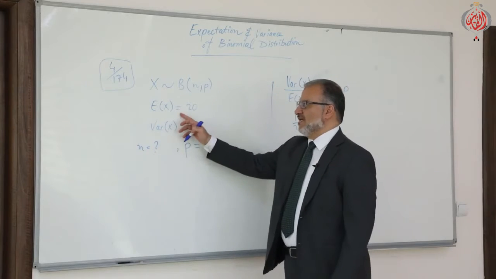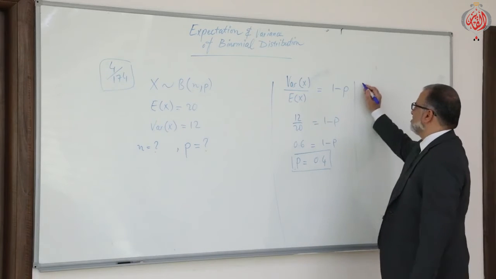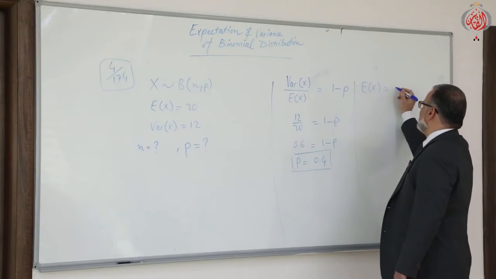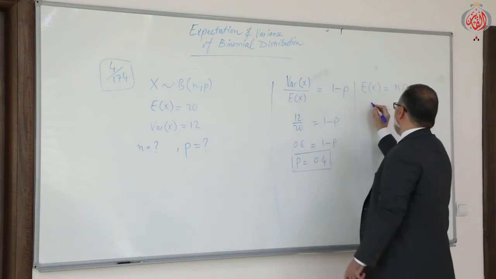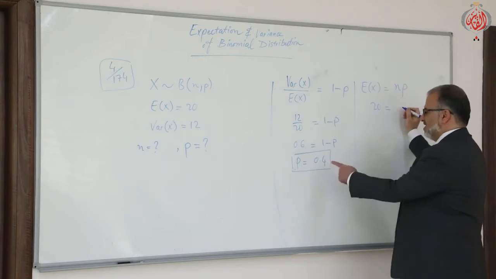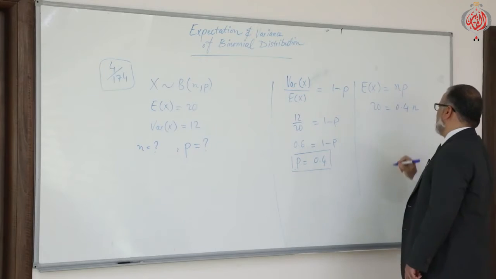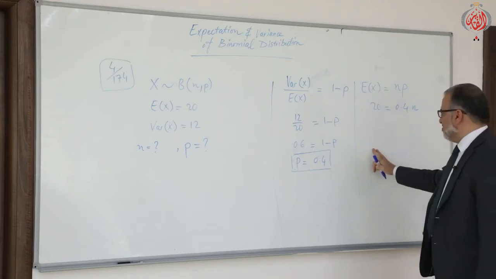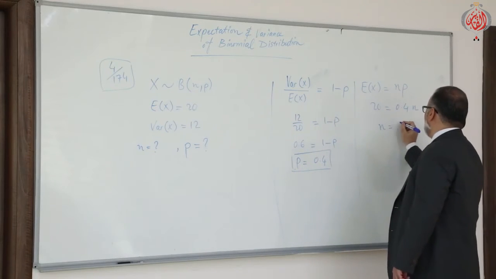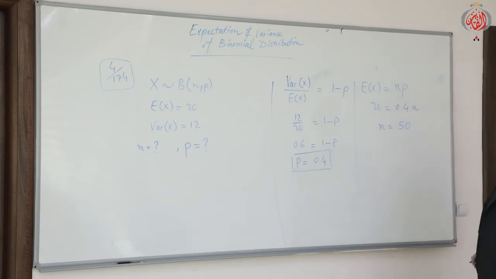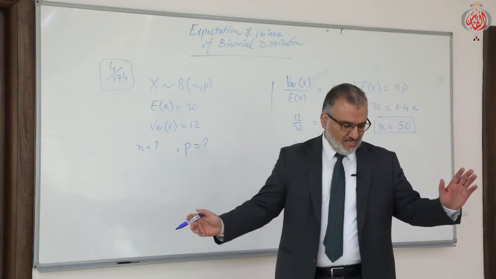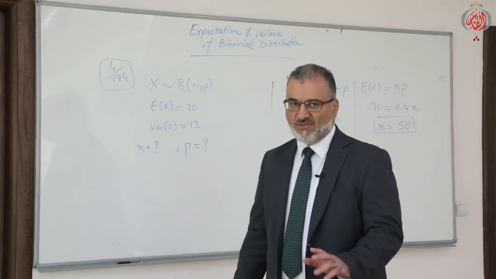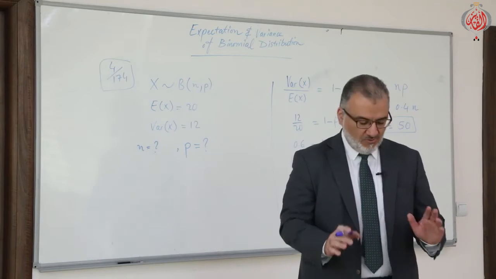Directly, the expectation of x is nothing but n times p, and the expectation is given as 20. And p we already found, 0.4, times n. So divide that, n will be 50, I think. Yes, 20 divided by 0.4, which is 50. Is it clear? I think it's very direct and very simple. This is the last point really in the binomial distribution topic.